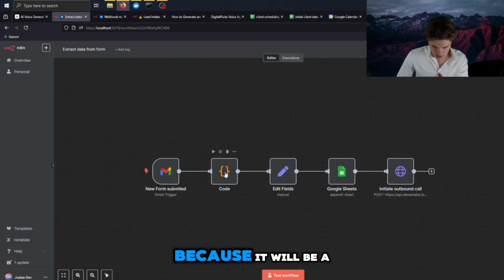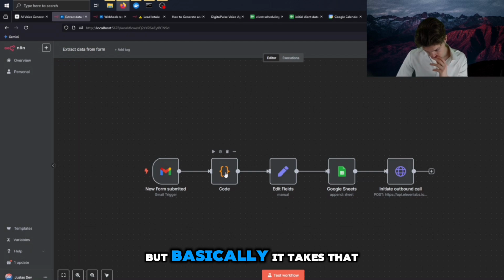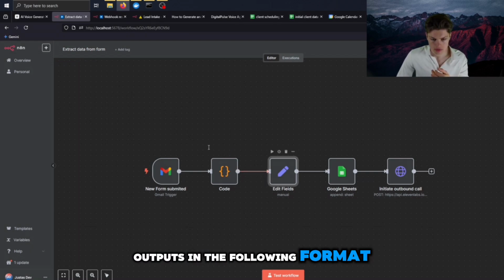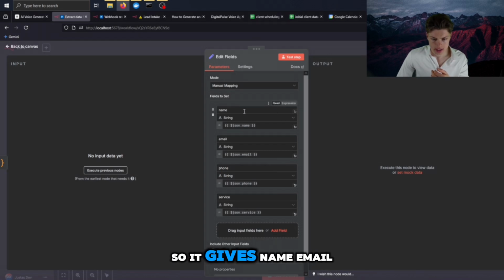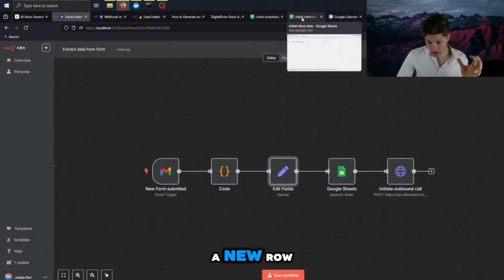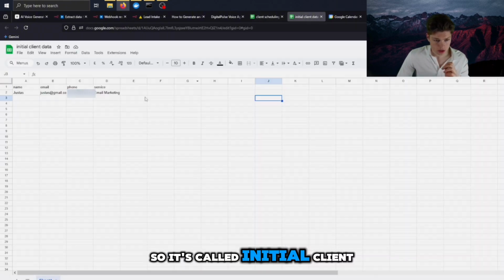I don't want to show it because it will be a lot of blur for my editor, but it basically takes that data and outputs it in the following format. So it gives name, email, phone number, and service, and then it creates a Google sheet. So it just adds a new row. It's called initial client data.